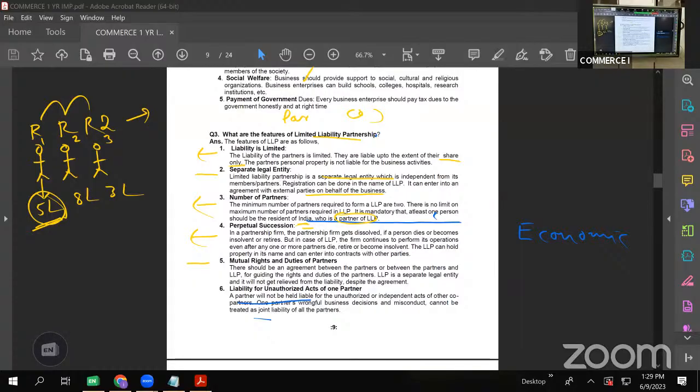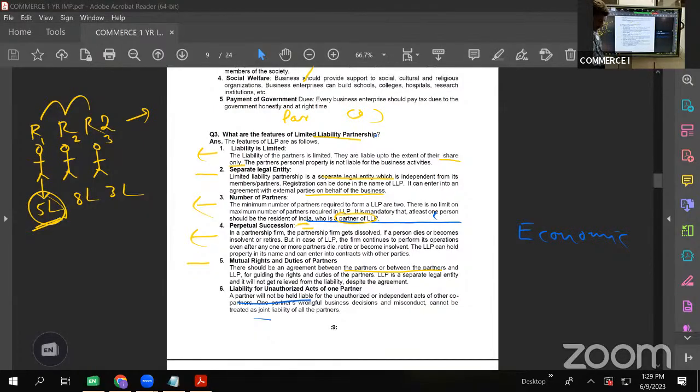There should be an agreement between the partners or between the partners and the LLP. Like when I told you one of the essential elements of a partnership firm, there has to be an agreement, either oral or written. In case of LLP also, that is a must.